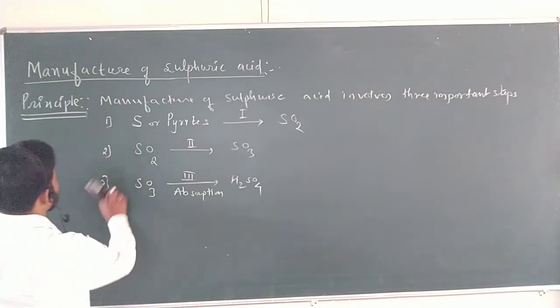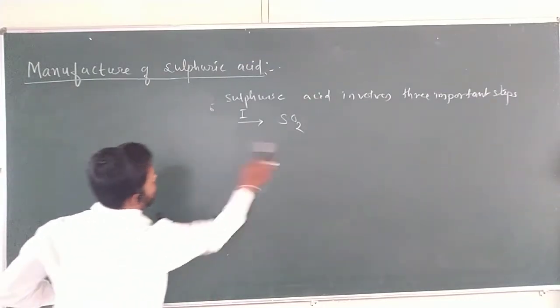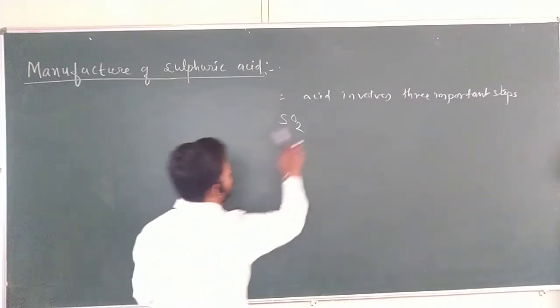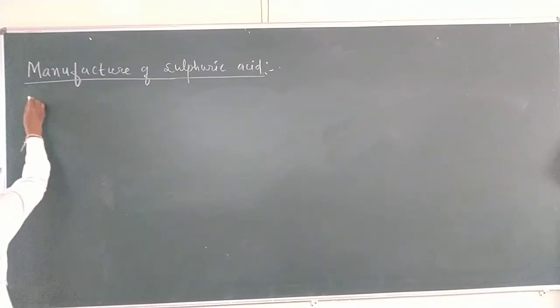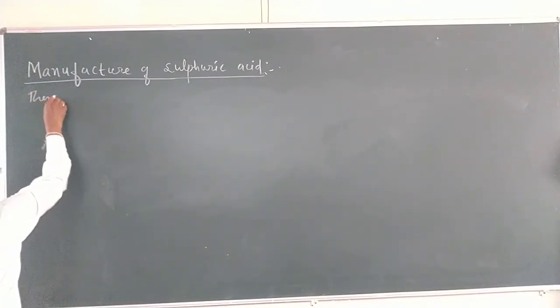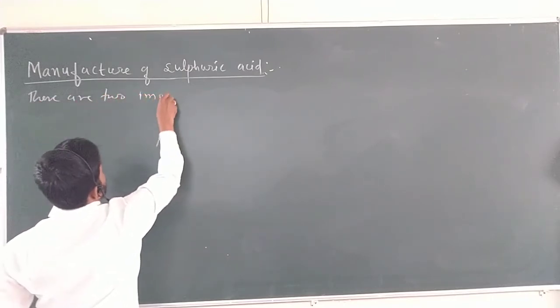So there are 2 different processes for the manufacture of sulfuric acid.